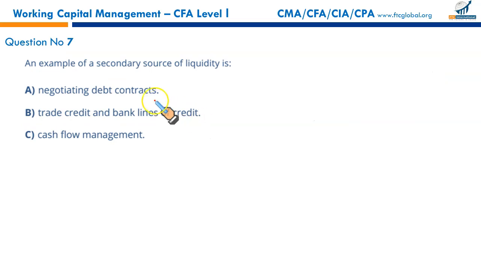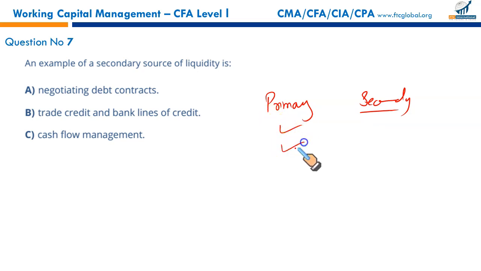Next, an example of secondary source of liquidity. Firms have two types of liquidities, two types of sources of finance. One is called primary and the other secondary. When we say primary sources of liquidity, it means the ready cash balances, the short-term funds we can get from bankers, like line of credit, like revolving line of credit, like trade credit from our suppliers. These are primary sources of liquidity.